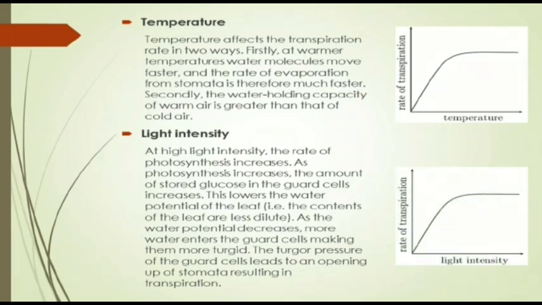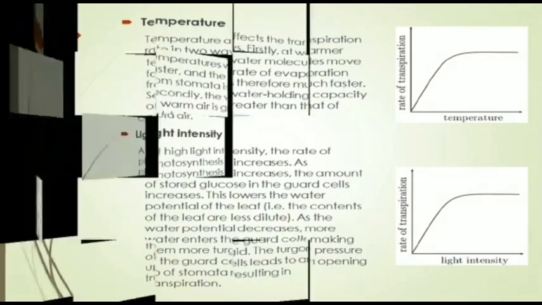At high light intensity, the rate of photosynthesis increases. As photosynthesis increases, the amount of stored glucose in the guard cells increases. This lowers the water potential of the leaf. That is, the contents of the leaf are less dilute. As the water potential decreases, more water enters the guard cells, making them more turgid. The turgor pressure of the guard cells leads to an opening of the stomata, resulting in transpiration, as you can see from the two graphs given here on the right hand side.